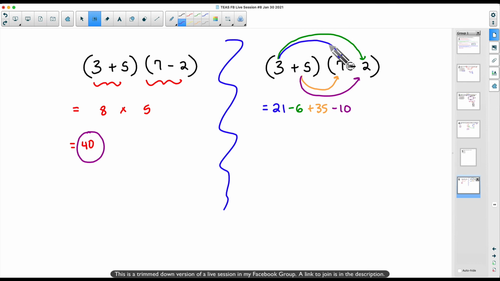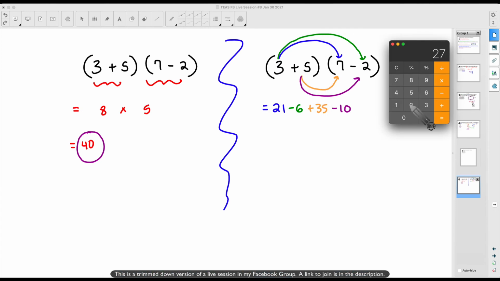Now, all these arrows that I'm drawing, I'm not trying to confuse you, but folks, let me go grab that calculator. I'm just going to go from left to right. Addition and subtraction, left to right, just like we read. So I'm going to take my 21 minus my 6 plus my 35, and then I'm going to subtract 10. And if I did my math right, boom, check it out. We get the same answer. This is not coincidental. This is just the way it works.